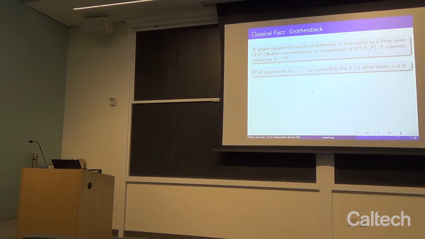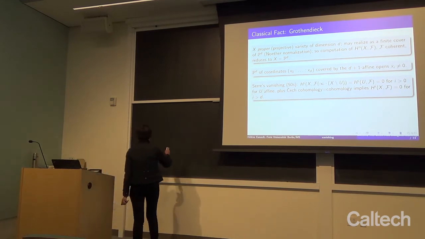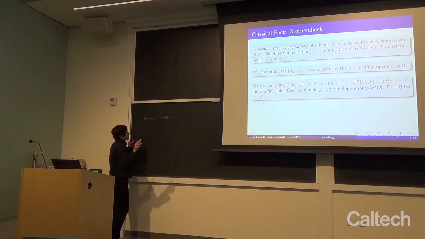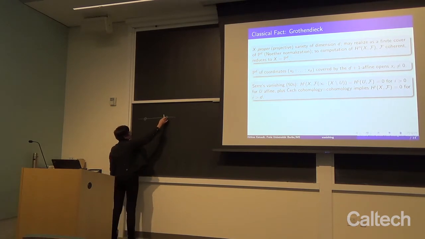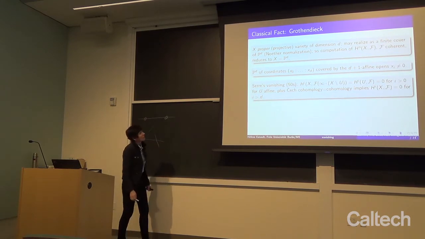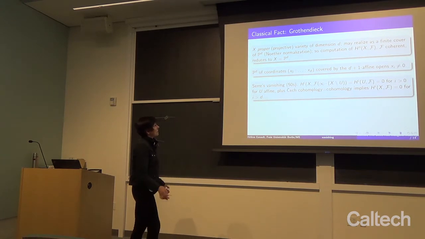once we give ourselves coordinates, then we have privileged open sets which are given by the non-vanishing of those coordinates. So, for example, if we are over P1, then we fix coordinates x0, x1, that fixes 2 points. And then we have the open where we remove this one and the open where we remove this one. Or in dimension 2, we will have a triangle and so forth. So the complements of those coordinate hyperplanes are affine spaces, basically by definition.